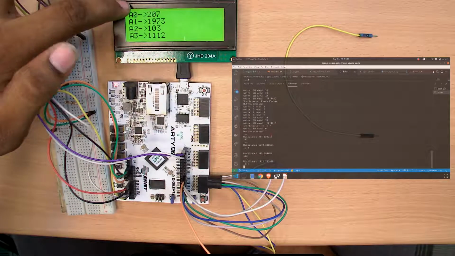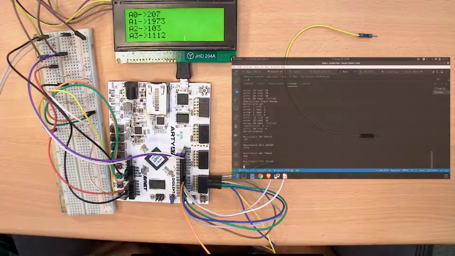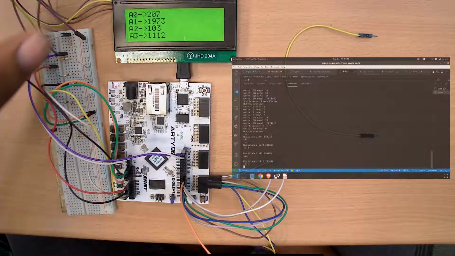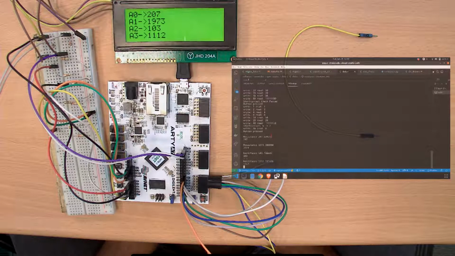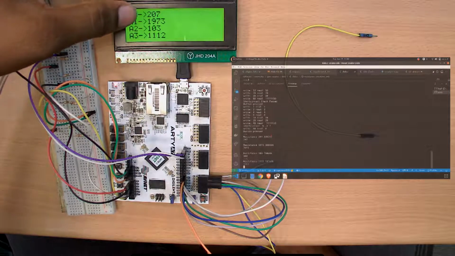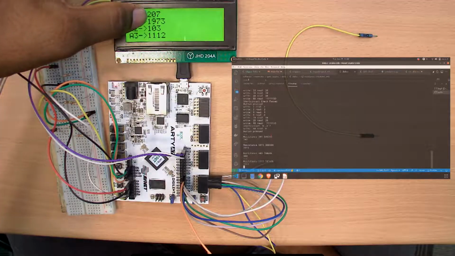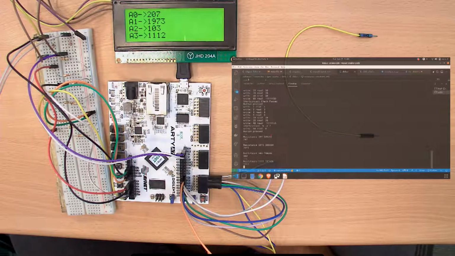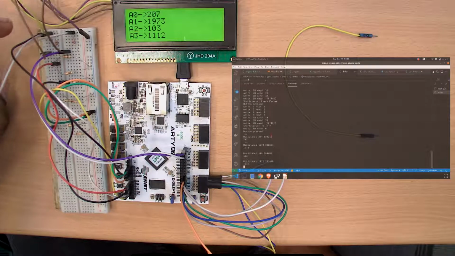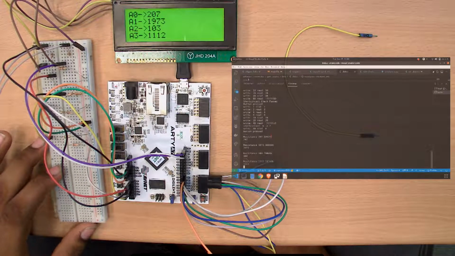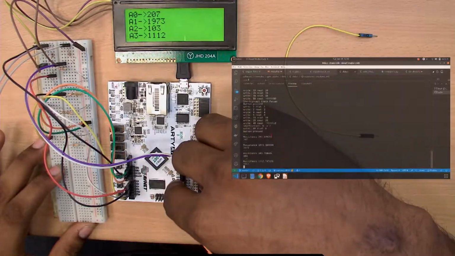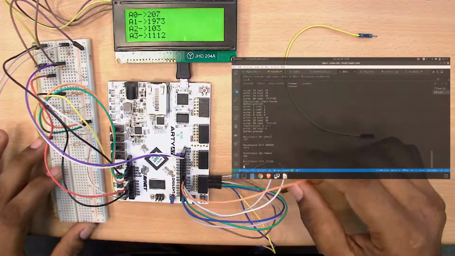In A0 the resistance is 207 ohms, the actual resistance is 220 ohms. In A1 the resistance is 1973 ohms, the actual resistance is 2200 ohms. In A2 the actual is 100 ohms, and we are getting 103 ohms. In A3 we have 1112, the actual is 1000 ohms. So we can see some amount of error in this, which can be rectified on further error basis.